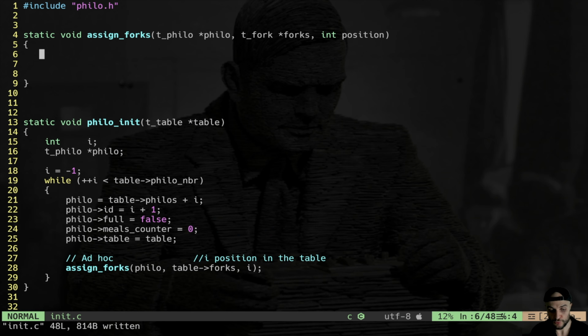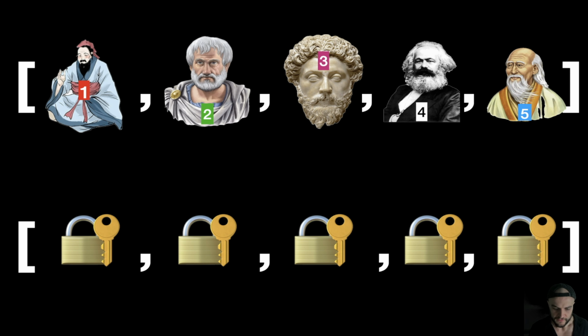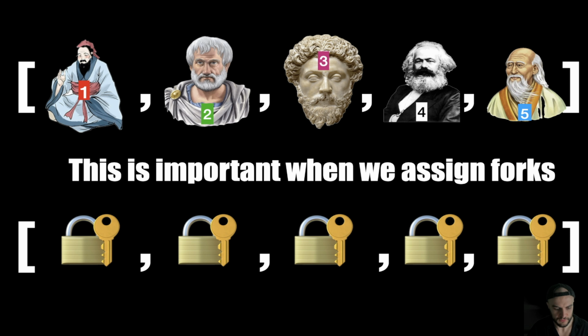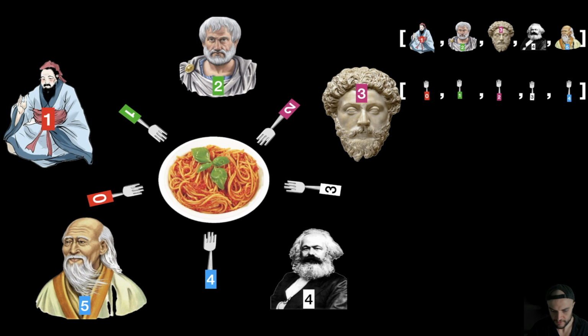And now we have to understand a very important concept about fork assignment. So we have our philosophers, right? We have this array of structs and our mutexes as well, which are the forks. When it comes to fork assignment, what do I want to do? First of all, we have to really be aware that philo ID is not the relative position in the array, right? Because we start by 0, but the first philosopher has ID 1. This is important to keep in mind. Let's see the actual visualization of the assignment, so it's gonna be easy.